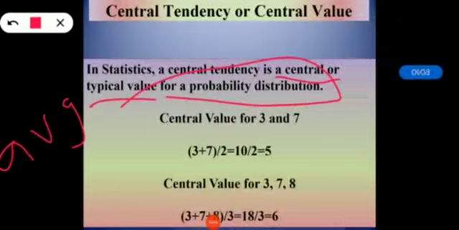The central tendency can be calculated for either a finite set of values or for a theoretical distribution. When we are talking about a theoretical distribution, we can consider the normal distribution. The central tendency of a distribution is typically contrasted with its dispersion or variability. Dispersion and central tendency are characterized by the properties of the distribution.